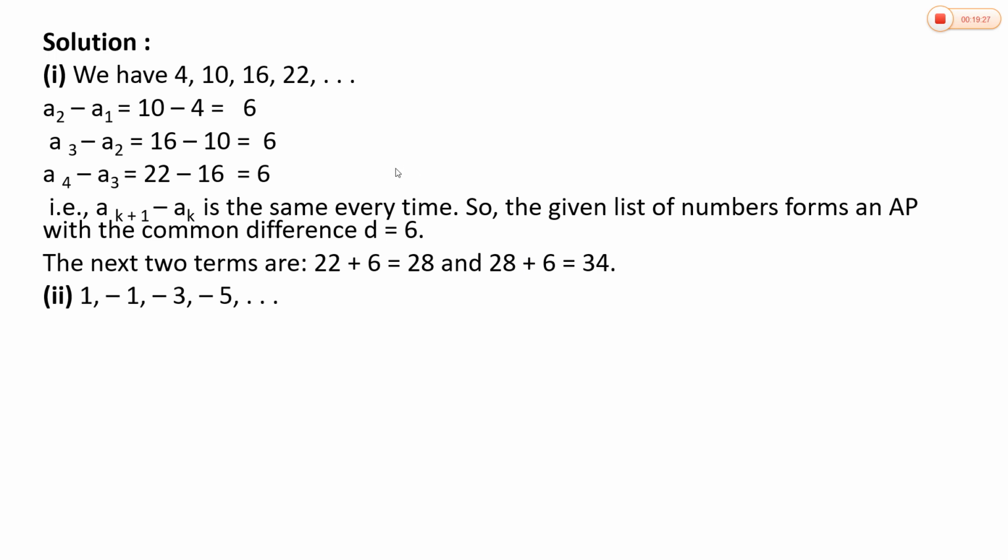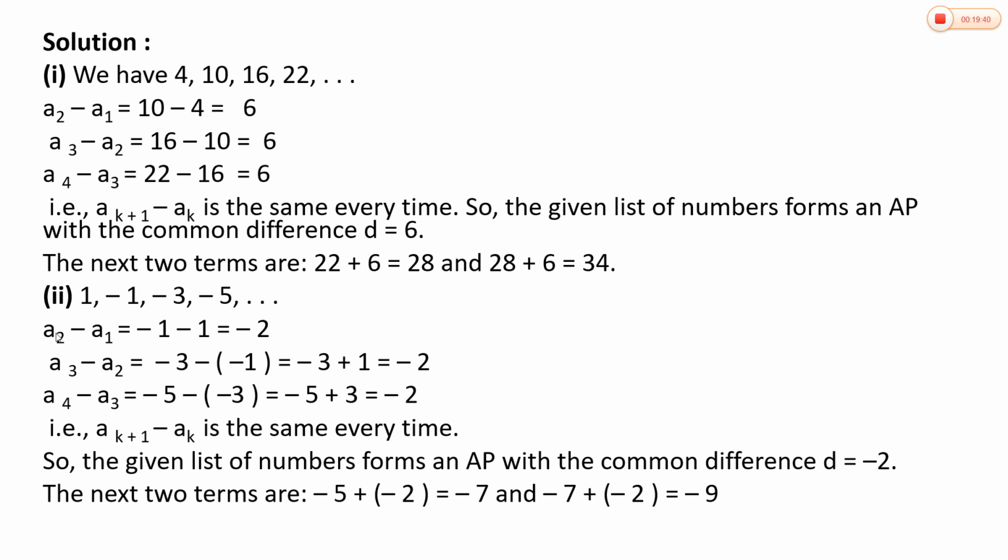And the second question is 1, -1, -3, -5. Here also, you are going to find whether D is the same between any two consecutive numbers. Here, A2 minus A1 is -1 minus 1, that is -2. Similarly, A3 minus A2 is also -2. A4 minus A3 is also -2. So, you can say that the given list of numbers forms an AP with common difference D equal to -2.